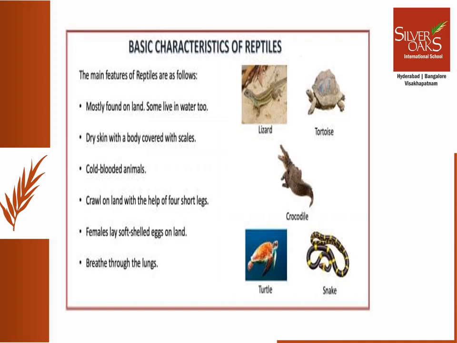Fishes, if you remember, have two-chambered hearts. Amphibians, three-chambered heart. Reptilians will have mostly three-chambered hearts, but some, like crocodiles, will have four-chambered hearts. We learned that fishes lay eggs in water. Amphibians can live in both land and water, but egg laying happens only in water. While in the case of Reptilia, they also lay eggs, but not in water. They lay their eggs on land. Common examples are snakes, turtles, lizards, and crocodile.